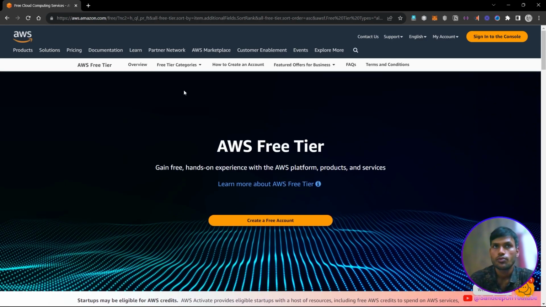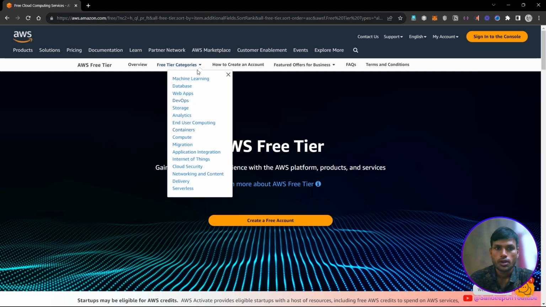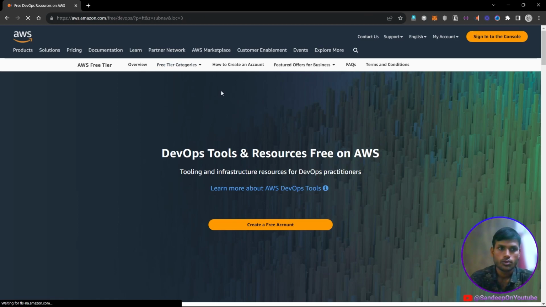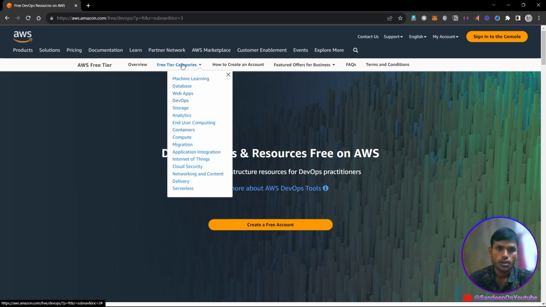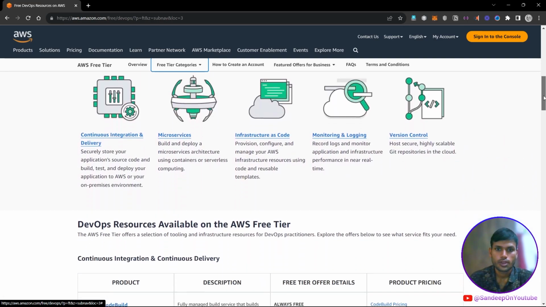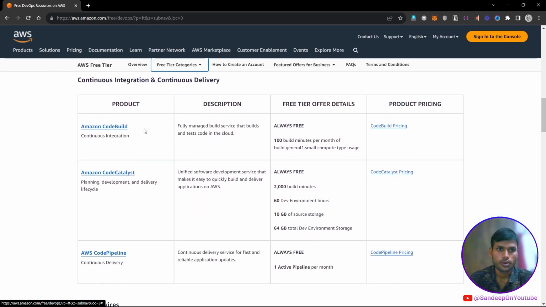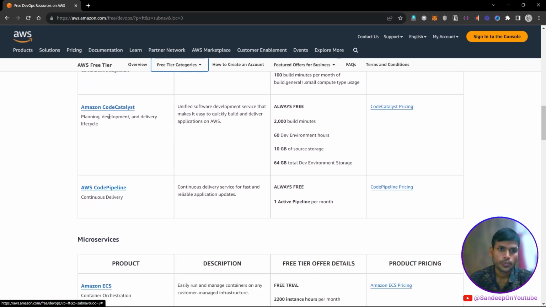But if you are a DevOps engineer or a developer who wants to see or learn more about the services used in DevOps operations, then you can go under this section and click on the DevOps link, and then you will come to this page. And here are a lot of services offered by AWS which are used in DevOps engineering, like Amazon CodeBuild, Amazon CodeCatalyst, or Amazon CodePipeline.